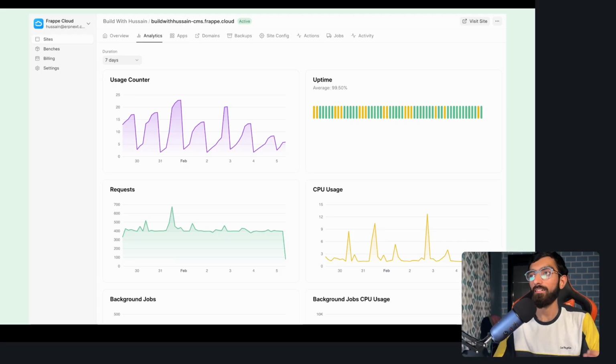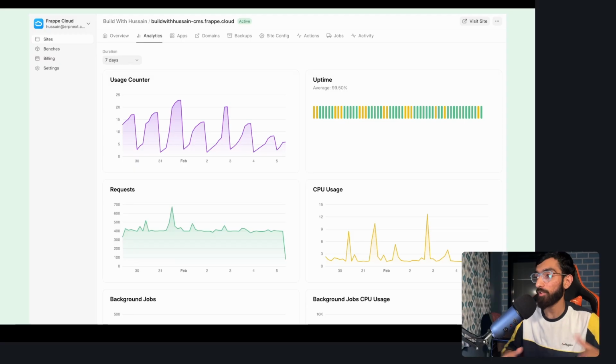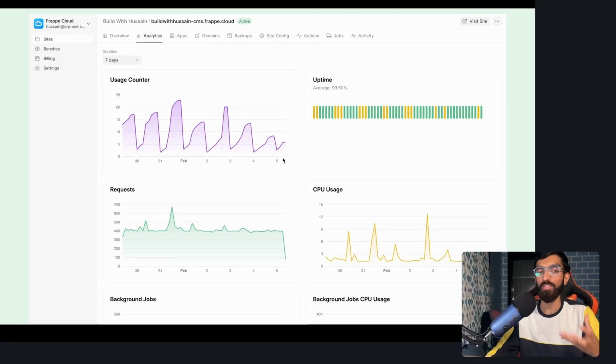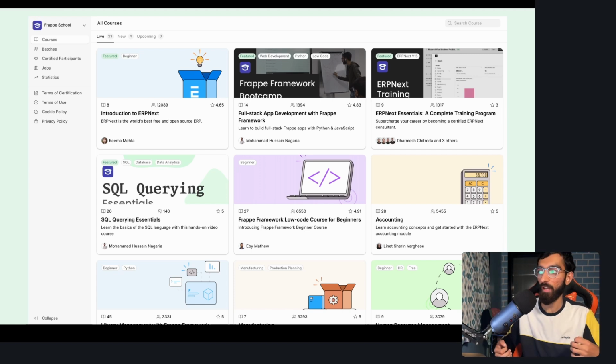Just to reiterate, Frappe Cloud is open source. And all the apps that I talked about are also open source. I haven't talked about every one of them. There are a lot of them, so you might want to explore. If you want to learn more and this talk gave you some curiosity, go to frappe.school and you will find courses on ERPNext as well as Frappe Framework. There is even one course called Full Stack App Development with Frappe Framework, which will get you started in the world of developing custom apps with Frappe Framework.